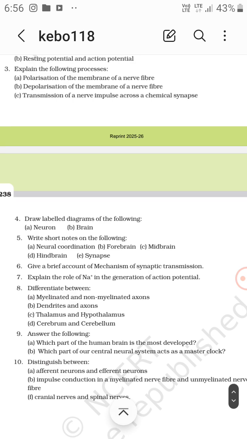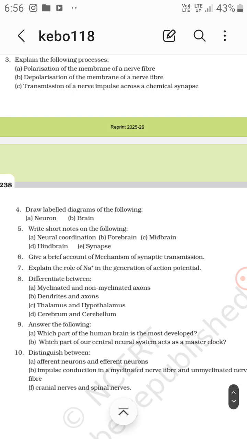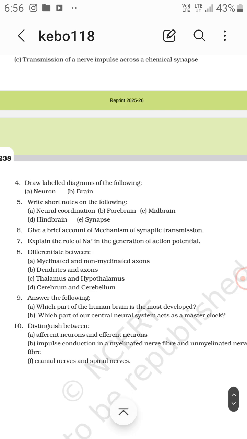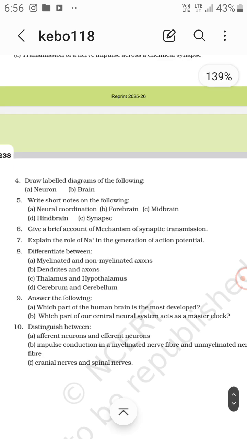Now draw labeled diagrams of the following: neuron and brain. For the neuron, there are dendrites, then the cell body, and then there is an axon, and neurilemma, and then there is the axon terminal, that is the knob. And a brain.